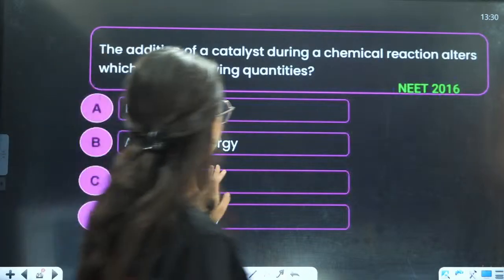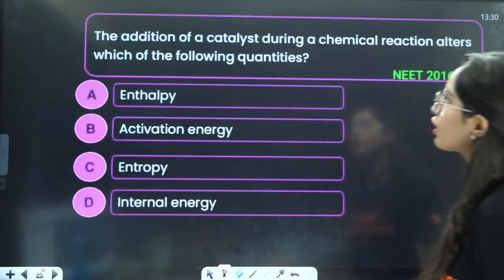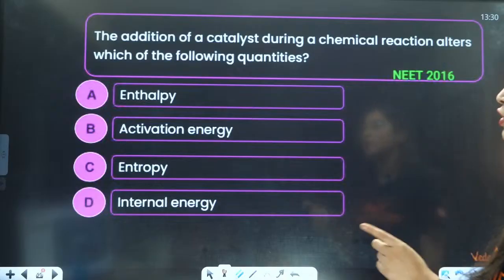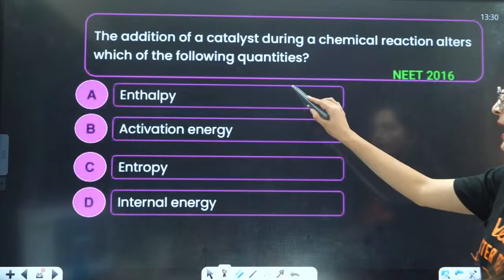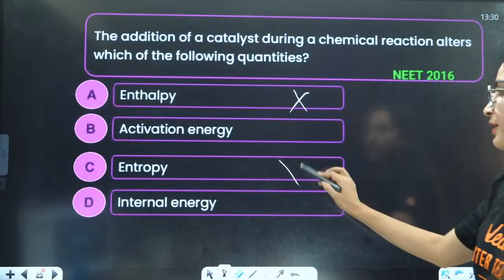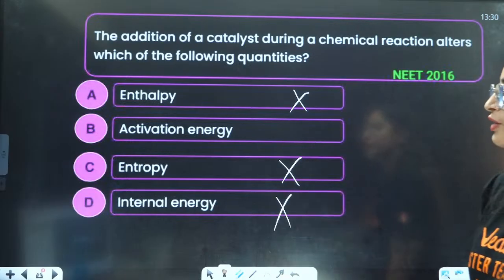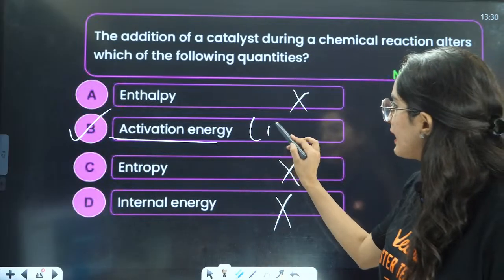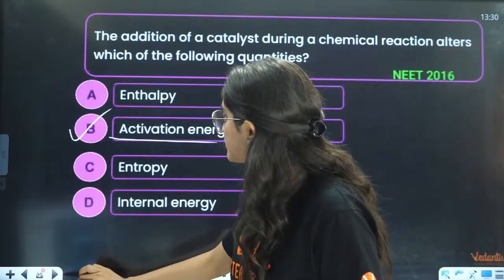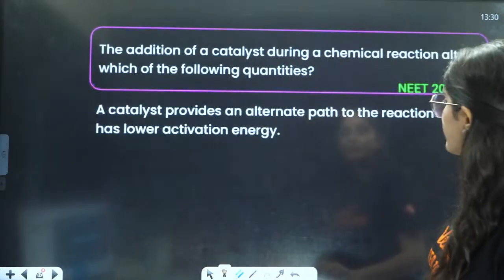Next is the 2016 question. The addition of a catalyst during a chemical reaction alters which of the following? Addition of catalyst: enthalpy, it has no effect. Entropy, no effect. Internal energy, no effect. It has an effect on activation energy, that is your Ea. So that will become the correct answer, right?